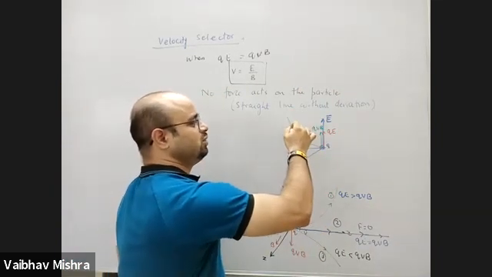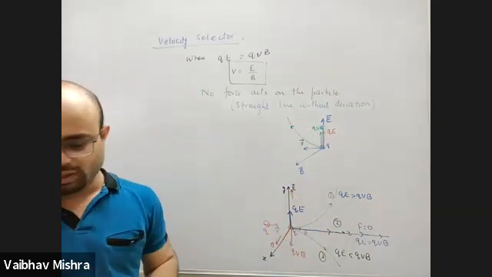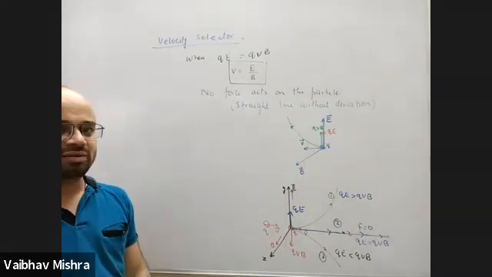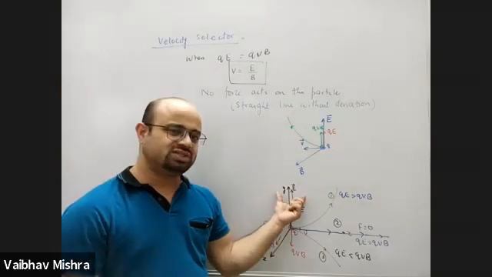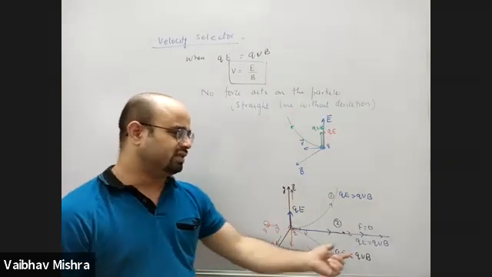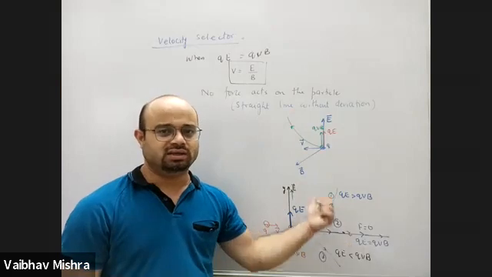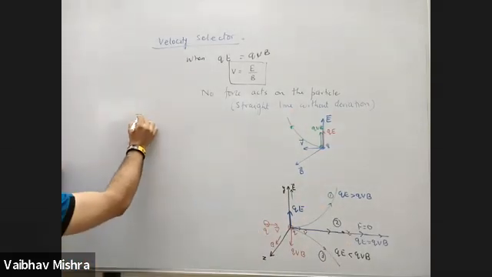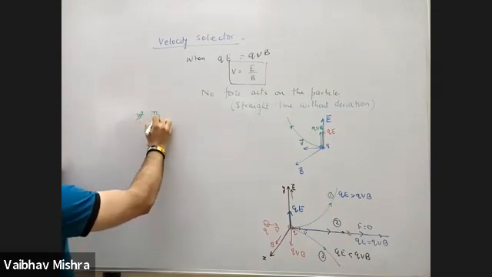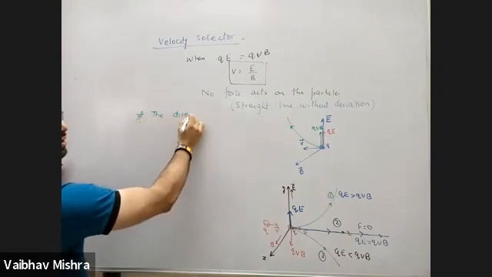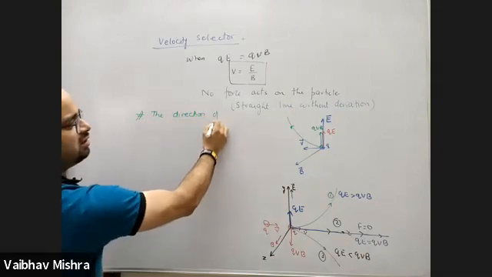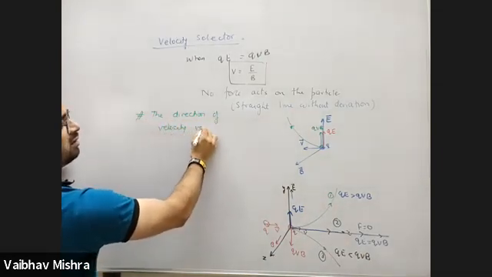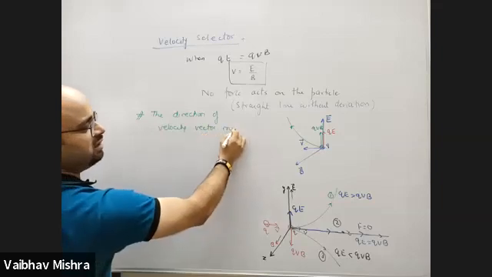So not just perpendicular, we also have to specify which perpendicular direction. In vector form, let's try: electric field was J, magnetic field was K, then velocity is towards I. J cross K is I. So the direction of velocity vector must be along the vector E cross B. The direction of velocity vector must be E cross B.